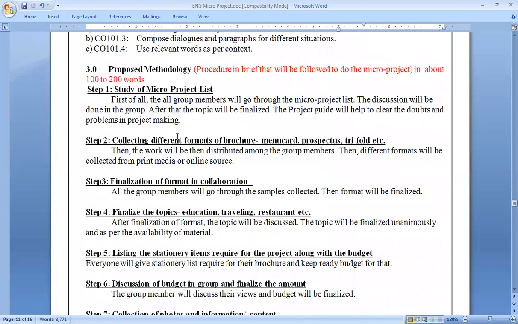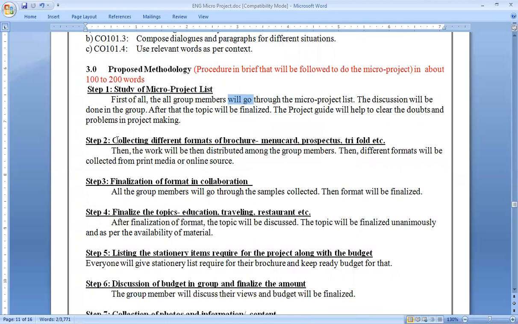Proposed methodology, here I will come. Here you have to use the simple future tense, like "will go." Study of micro project list, that is step 1. First of all, group members will go through the micro project list. The discussion will be done in the group. After that, the topic will be finalized. The project guide will help to clear the doubts and problems in project making.